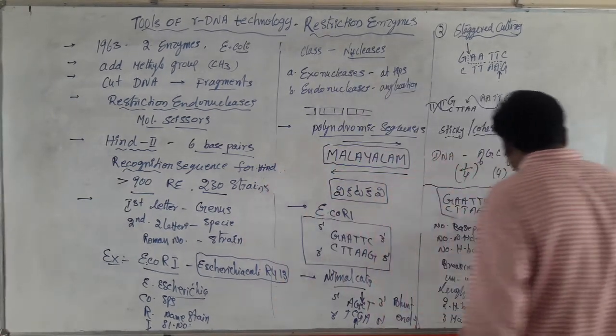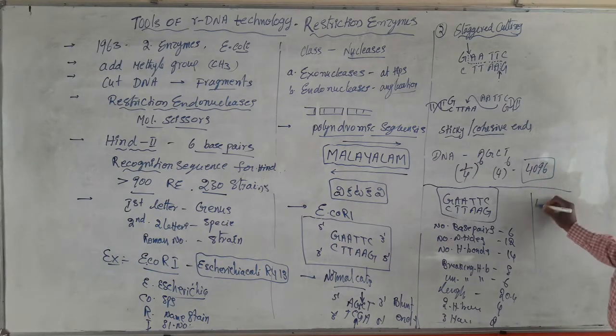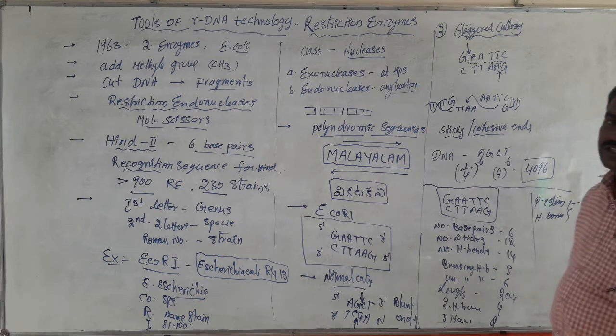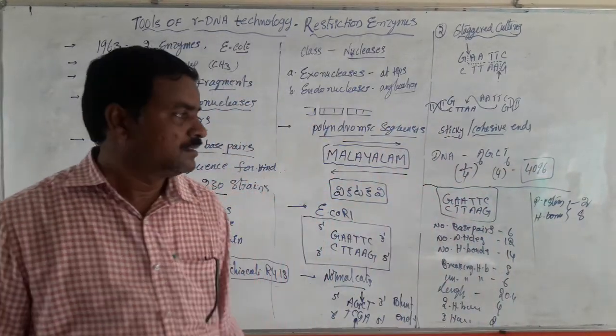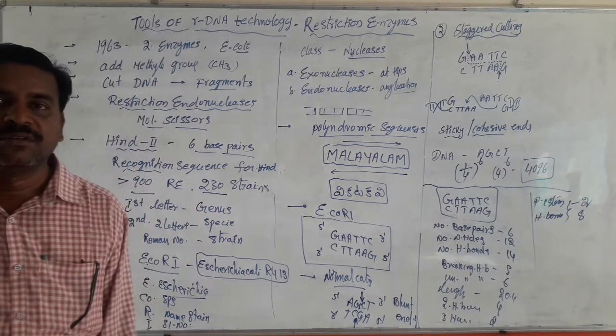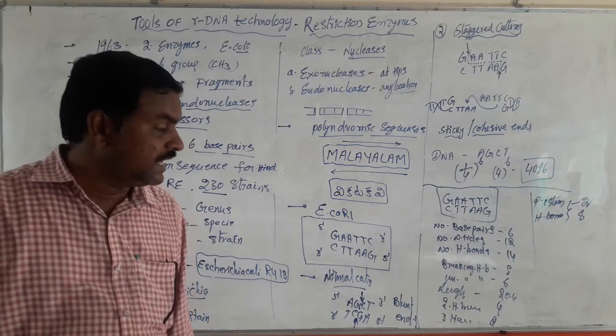And what is the number of phosphodiester bonds and H bonds broken during this process? 2 phosphodiester bonds and 8 hydrogen bonds undergo lysis. These are the objective points of GAATTC.